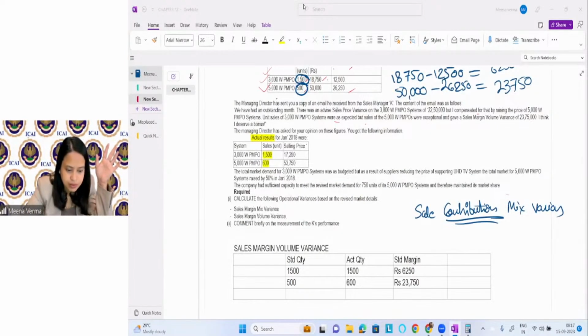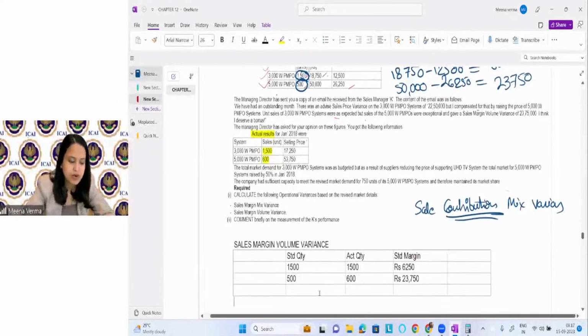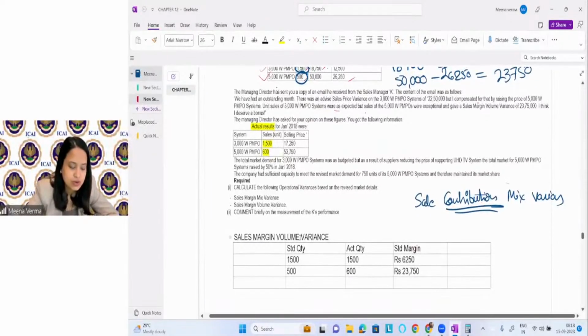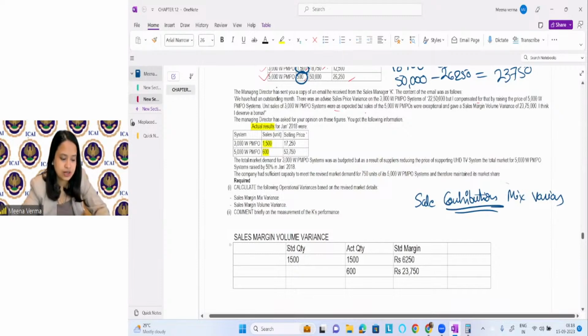Okay, just give me 1 minute. Okay. So actually, if you will see, this is a formula for finding what? Sales margin volume variances, right? But if you will see in the question, they're asking you to find out what? Operational variances. Now, how do we find the operational variances? We consider the revised standard quantity here. Revised budgeted quantity.